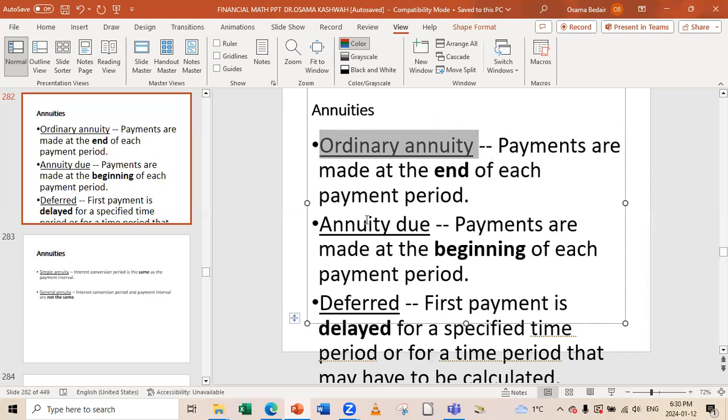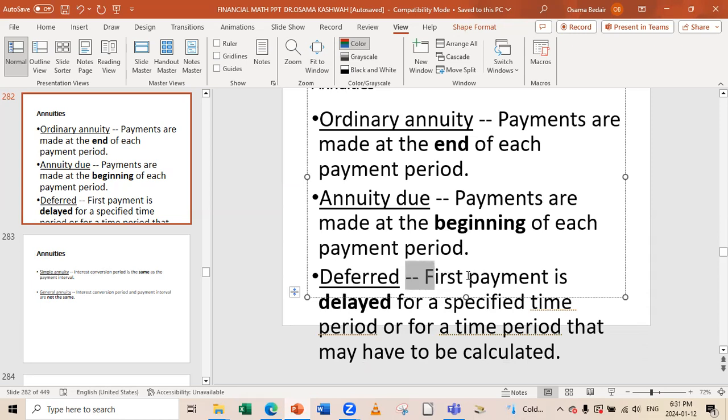But when I say annuity due, payments are made at the beginning of each period. If a guy deposited $200 at the beginning of each 2 months, here we are in an annuity due. Deferred is where the first payment is delayed for a specific time period that may have to be calculated.